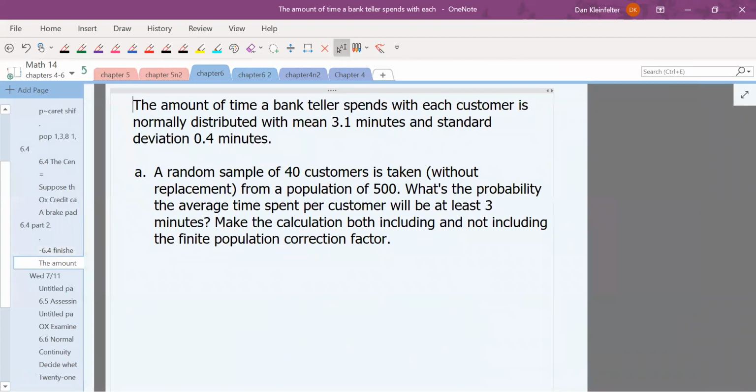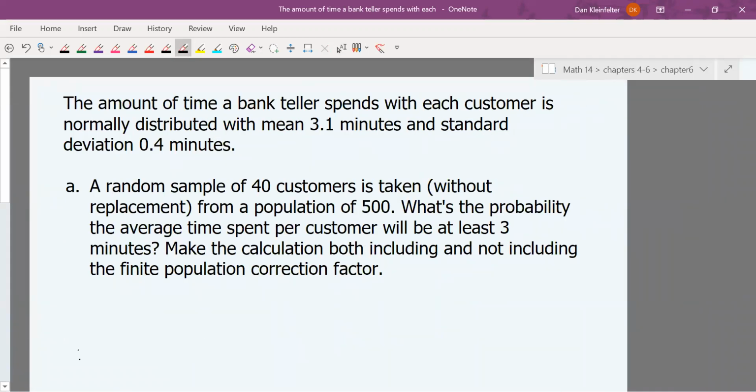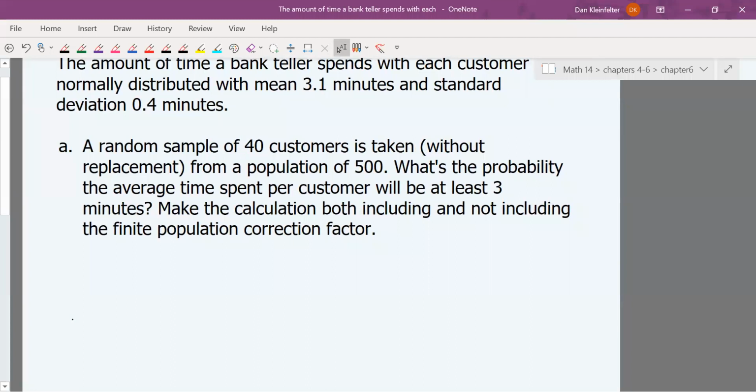So we have one more example. The story here says the amount of time that a bank teller spends with each customer is normally distributed with a mean of 3.1 minutes and a standard deviation of 0.4 minutes. In part A, a random sample of 40 customers is taken without replacement from a population of 500. We want the probability that the average time spent per customer will be at least 3 minutes. For comparison's sake, we'll make the calculation both with and without that finite population correction factor.